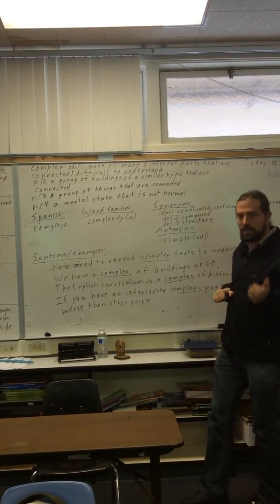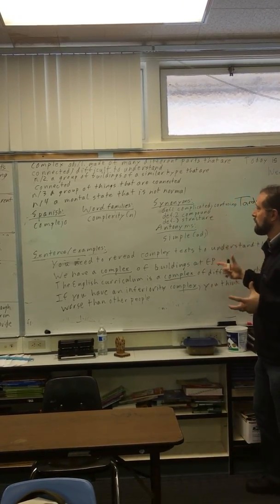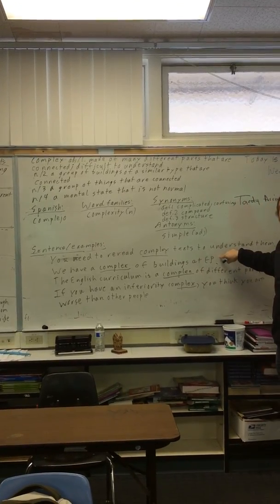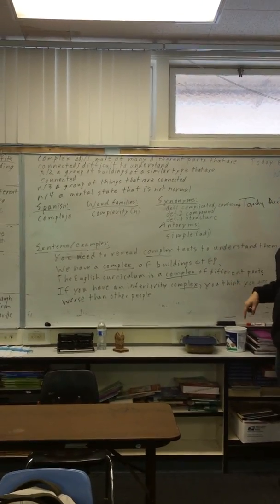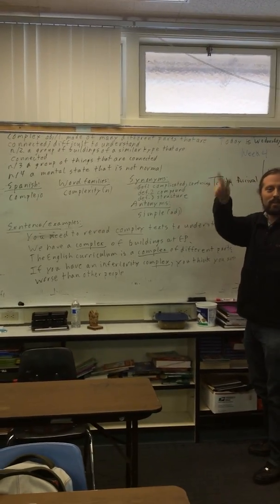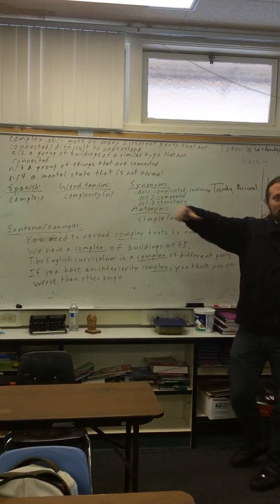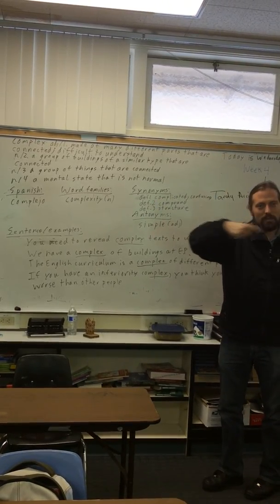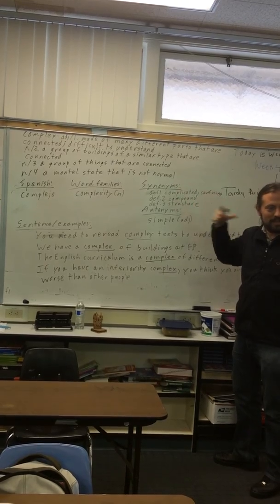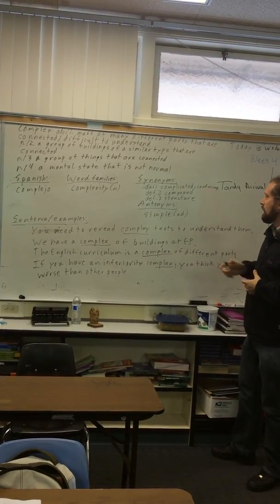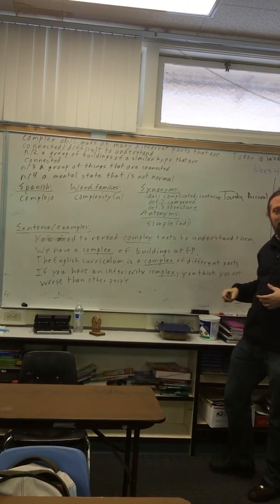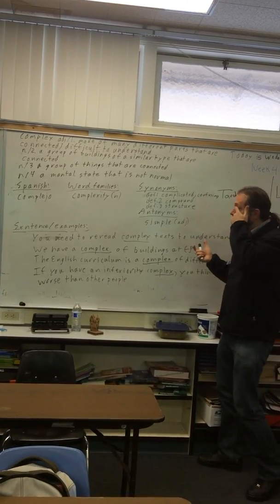So noun number 2, a complex can be a group of buildings of a similar type that are connected. Like at Escola Popular, we have a complex of buildings. There are many buildings that are of a similar type. Like this, we have the 200 wing, the 300 wing, the 400. They're all similar, long rows of classrooms. So that you could say we have a complex of those buildings. They're similar buildings that are connected. A synonym for that is compounds. A compound can be a group of buildings.